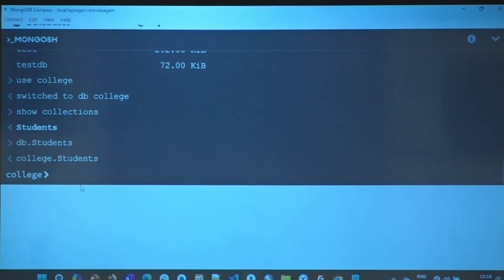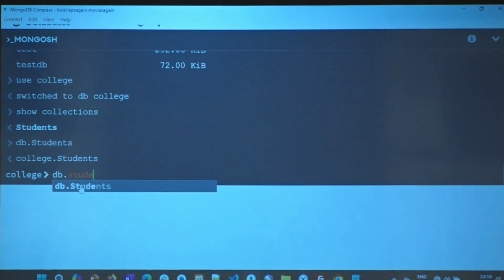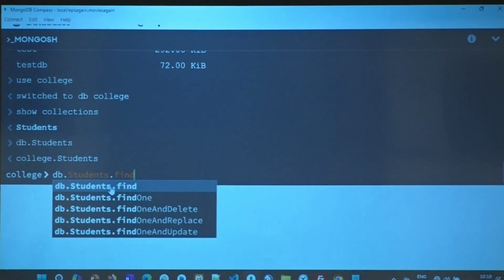It's just saying that. So what should I say now? In the DB, in this collection, I want to find things. So I'll say db.students, take that, .find. It is always like that, please.